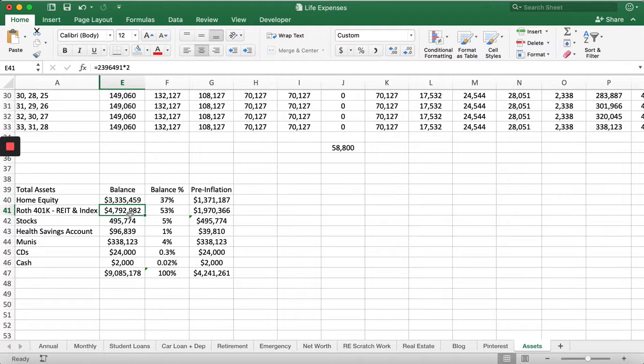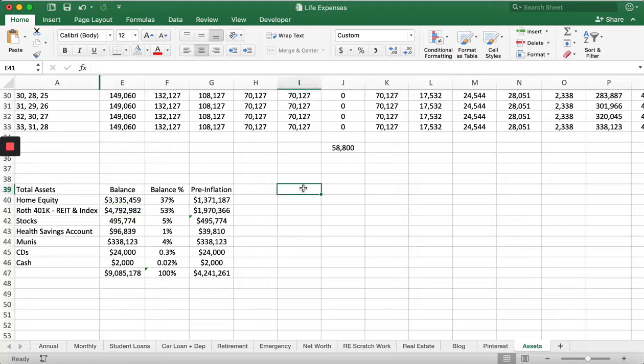So we see that our Roth 401k, where you invested in both a REIT and the S&P index fund, would be around $4.8 million. Pretty good, right? That's the combination of both me and my supposed partner investing in the Roth 401k.